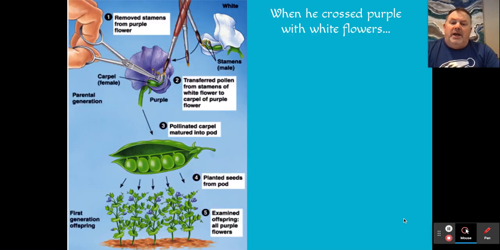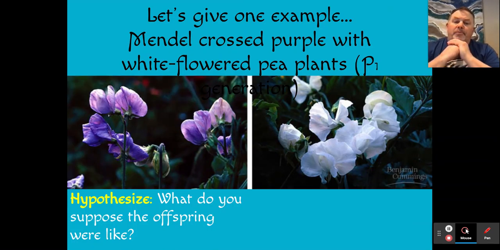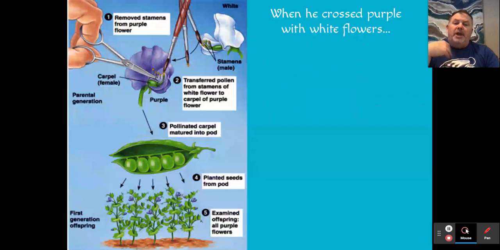What do you hypothesize the offspring, or the next generation, which we call the F1 generation, would look like? In other words, you cross a purple and a white, what would the next generation be? This next slide shows you how he did it, and it's numbered 1 through 5. If you follow along on the side here, you'll notice that plants oftentimes have both the male and female parts to their sexual organs and structures and sex cells.